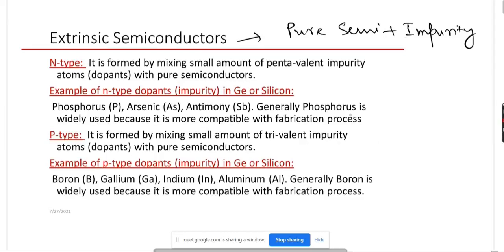The impurity is called dopant, not doping. The impurity we are going to mix is called dopant, not dope. Doping is the process.